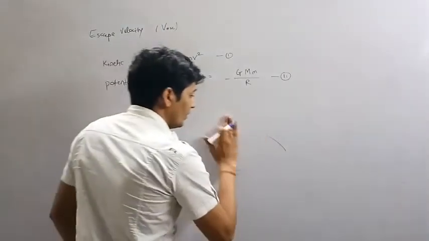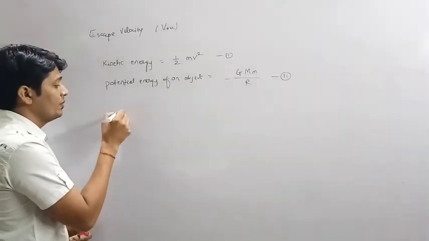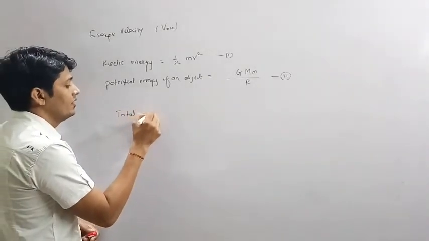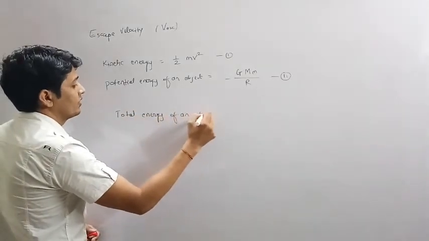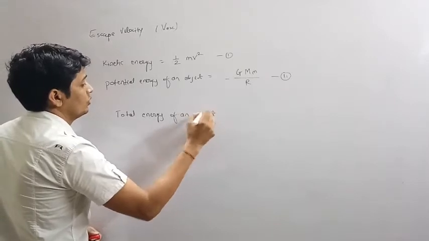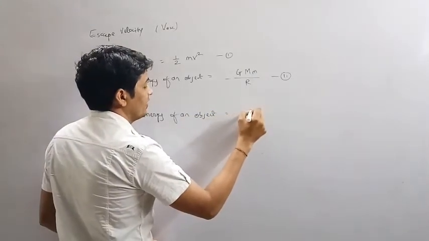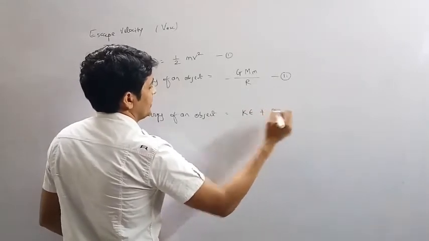So the total energy of an object will be kinetic energy, that is KE, plus potential energy, that is PE.